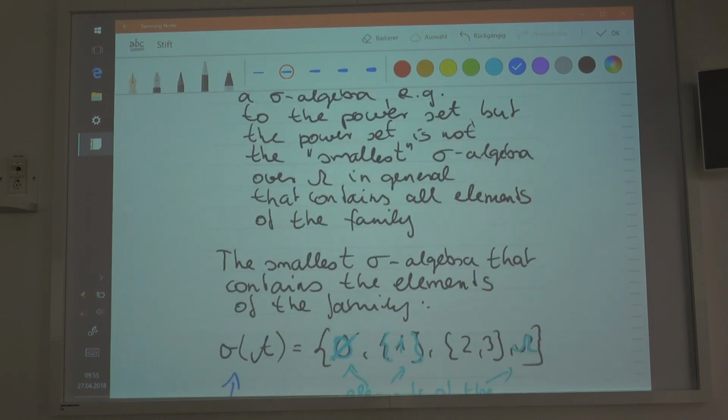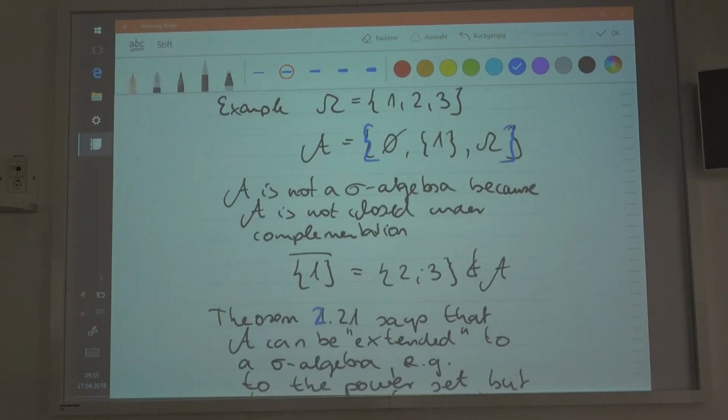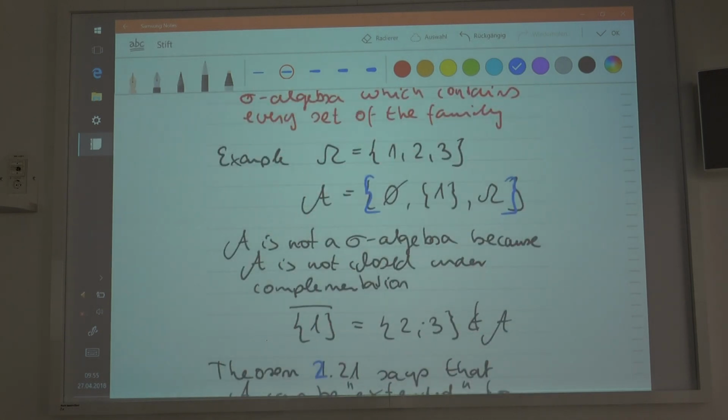The family was not closed under complementation, so it was not a sigma algebra, but it can be extended to the intersection. Among those possibilities, you take the smallest, and this is what the theory is about. You understand?